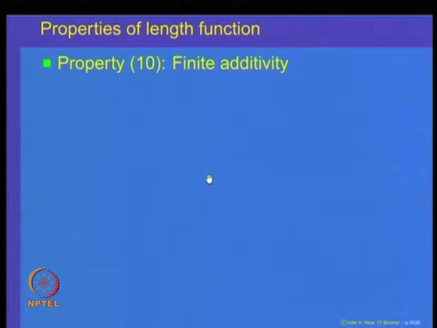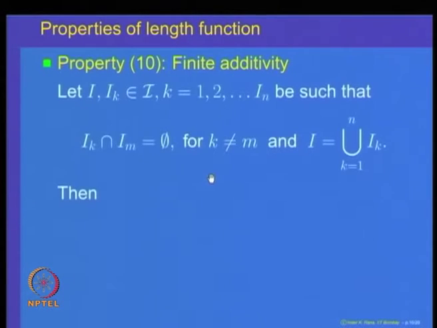So, let us just recapitulate the various properties of the length function that we have proved, namely the length function is a set function defined on the class of all intervals in the real line, with the properties that it is countably additive, countably subadditive, finitely additive, finitely subadditive, and translation invariant.